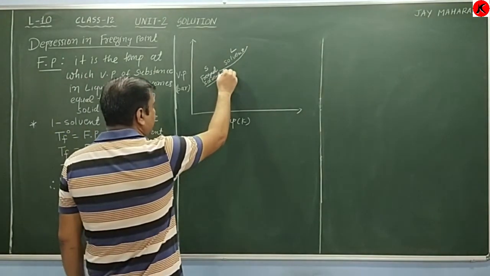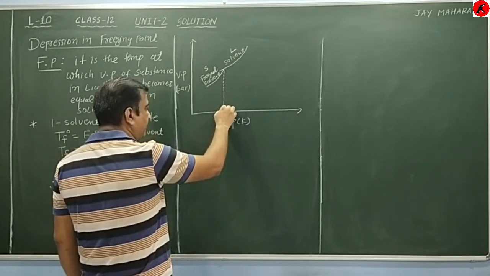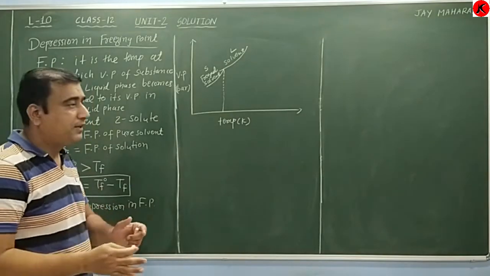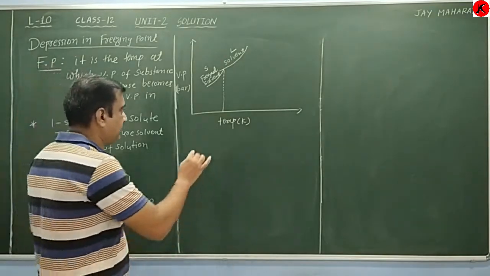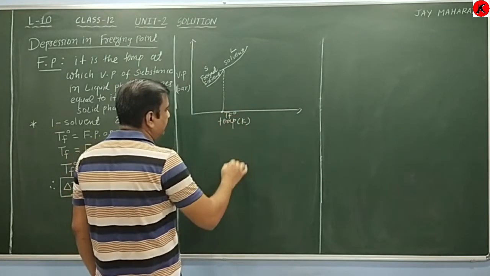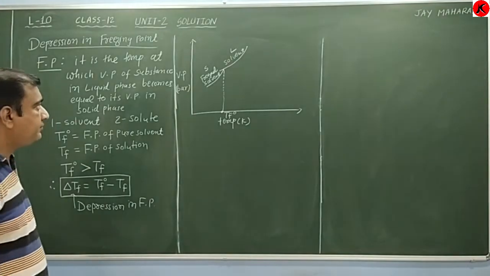At this temperature, when the solvent starts to convert into solid form, the vapor pressure of the solvent becomes equal to its vapor pressure in the solid phase. This temperature is known as T_F0, that means the freezing point of the pure solvent.